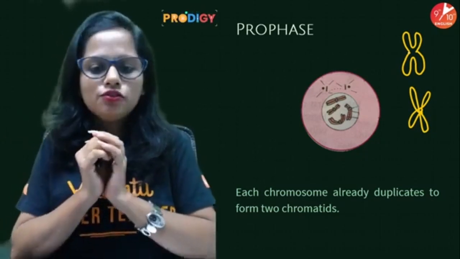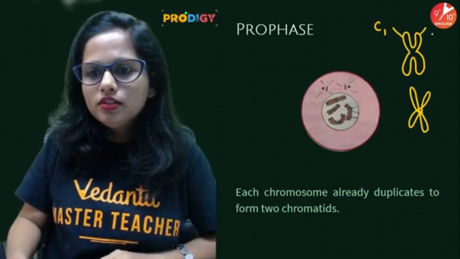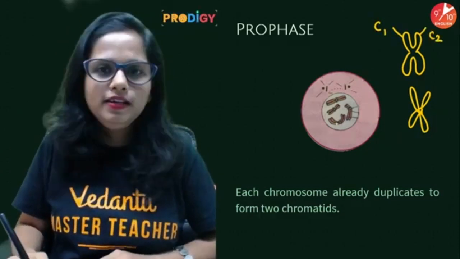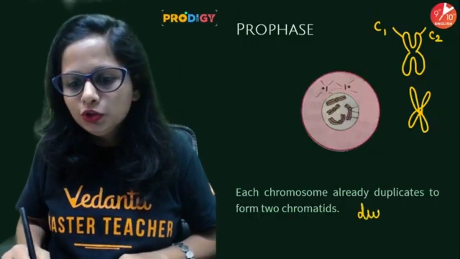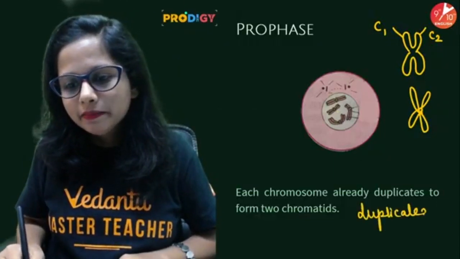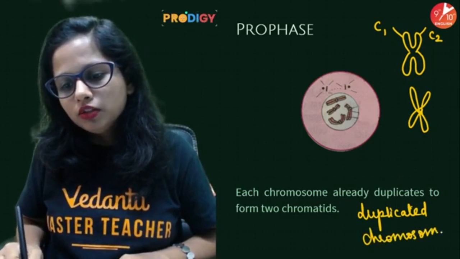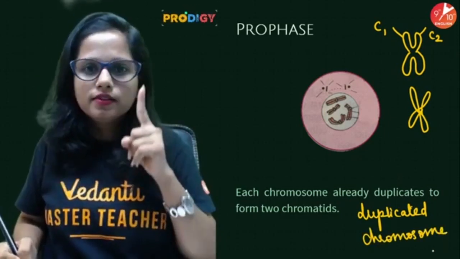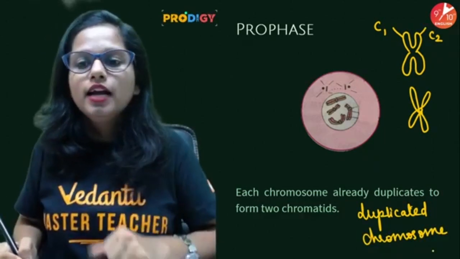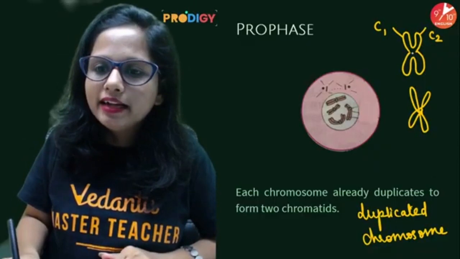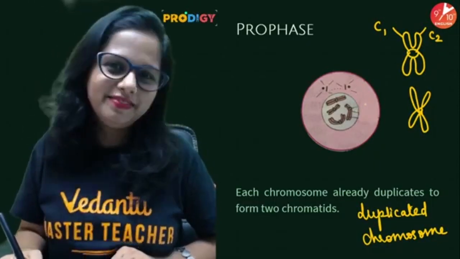Now people, in this structure, if you see, this is chromatid 1, this is chromatid 2, है ना? So this is an ideal duplicated chromosome. Now the duplicated chromosome has two chromatids. First chromatid, second chromatid. We call them sister chromatids. Now the sister chromatids remain attached to each other with the help of their centromere.